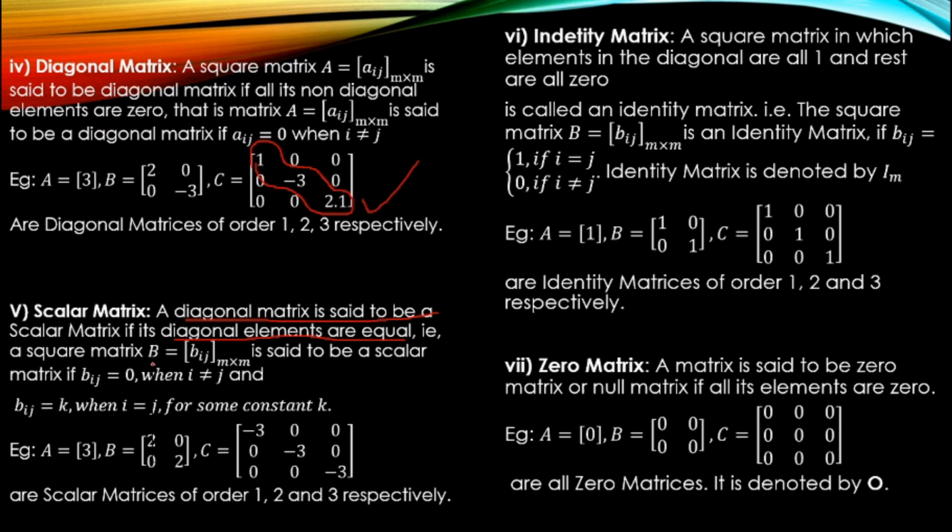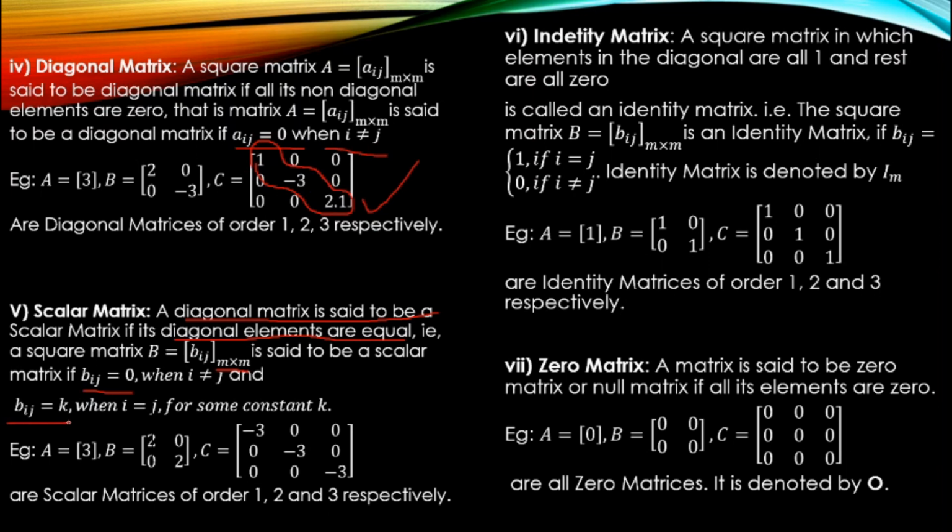A square matrix B equal to [Bij] m by m is said to be a scalar matrix if Bij equal to 0 when i is not equal to j. Same as what was there for the diagonal matrix, where we had Aij equal to 0 when i is not equal to j. That is, a scalar matrix is the same as a diagonal matrix, but the difference is, in a diagonal matrix, your diagonal element values may differ. But in case of a scalar matrix, the diagonal element value should be equal. Only that difference you have between a diagonal matrix and a scalar matrix.